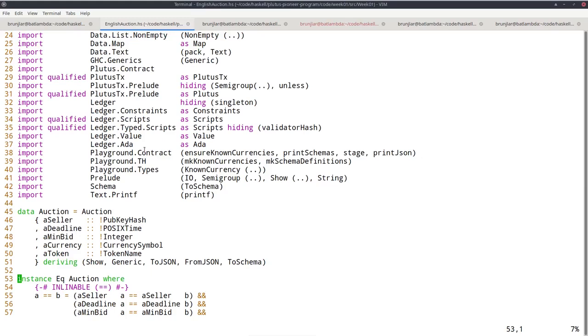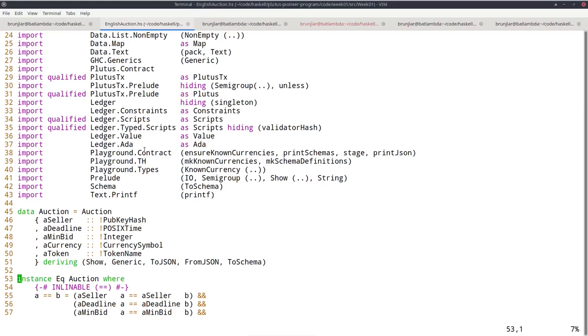And that is the responsibility of the off-chain part of Plutus. There is a part that runs in the wallet, not on the blockchain, and that will construct suitable transactions that are then able to unlock a given script output.